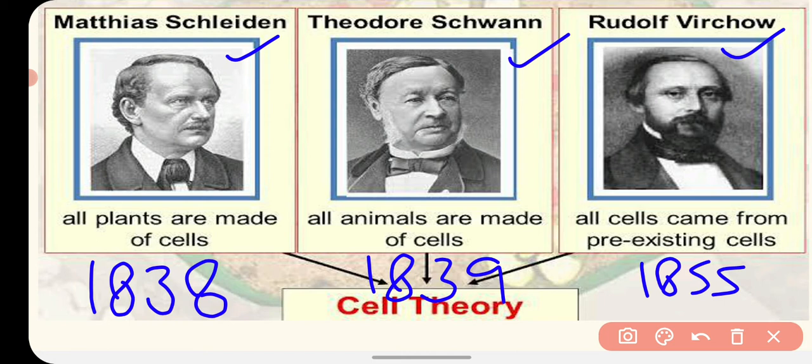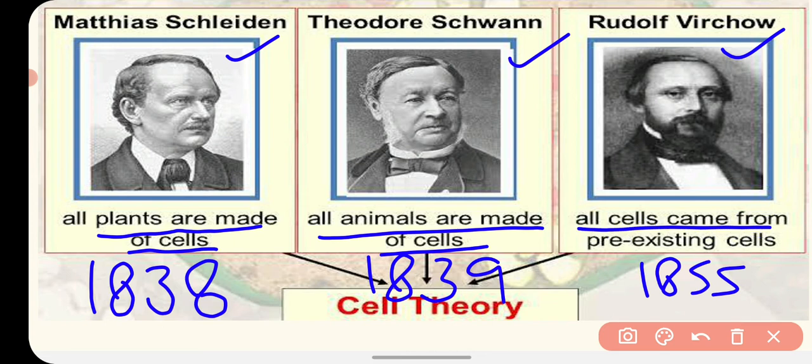And what did they say? Schleiden said that all plants are made up of cells, Schwann said that all animals are made up of cells, and Virchow said that all cells come from pre-existing cells.